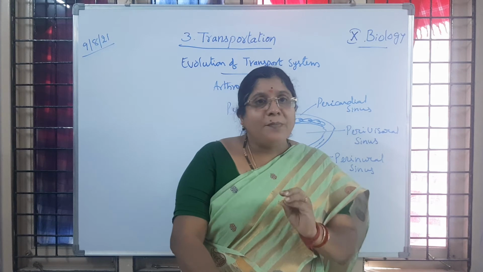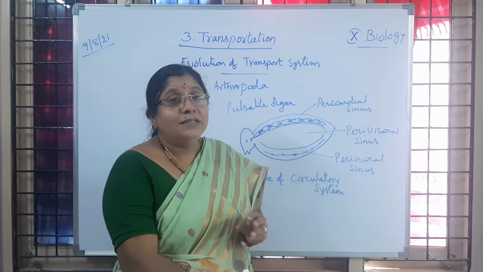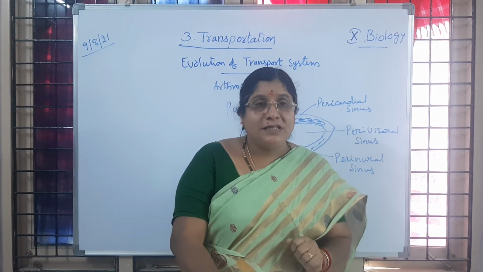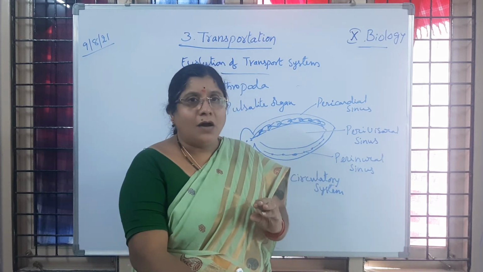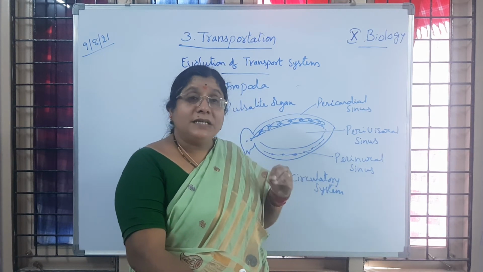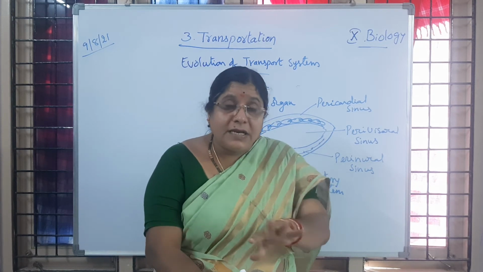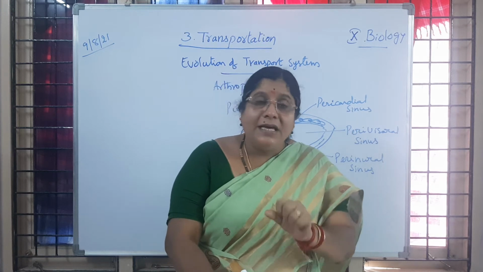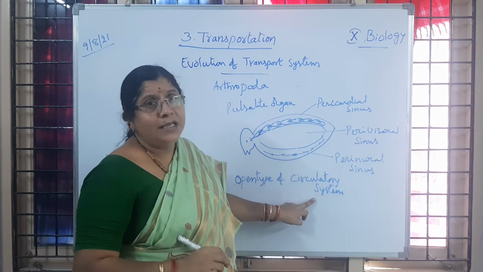So the open type of circulatory system, what do you mean? You will be given a question: define the term open type of circulatory system. When the heart, that pulsatile organ present inside the body cavity, pushes the blood into the entire body cavity, then that is called an open type of circulatory system.